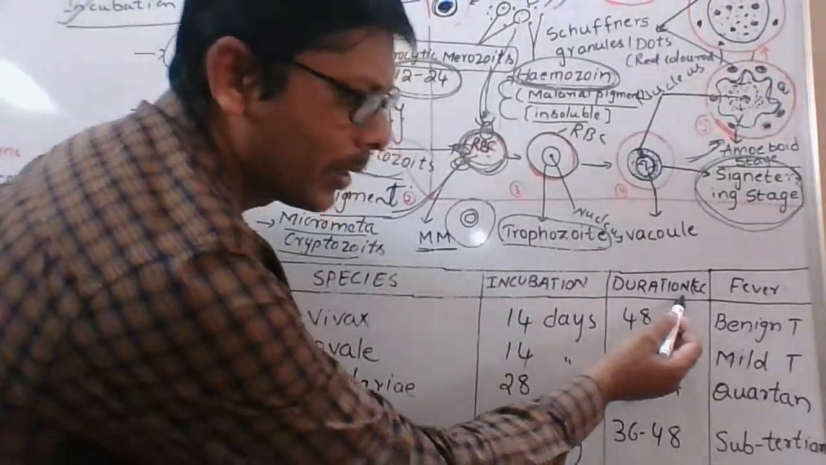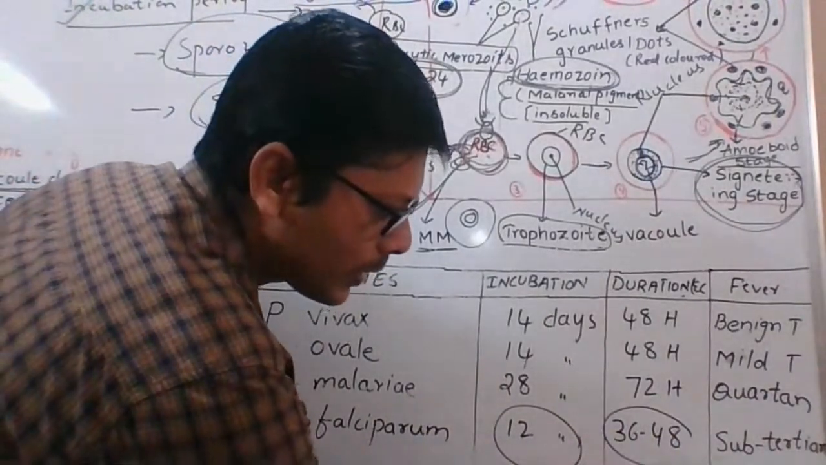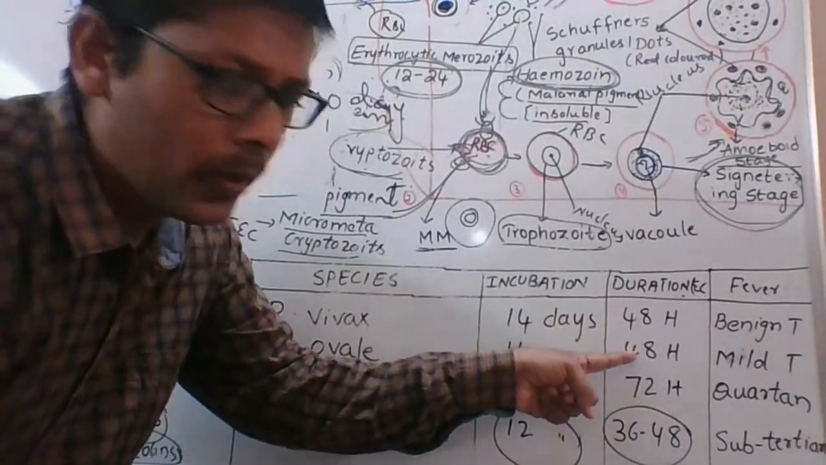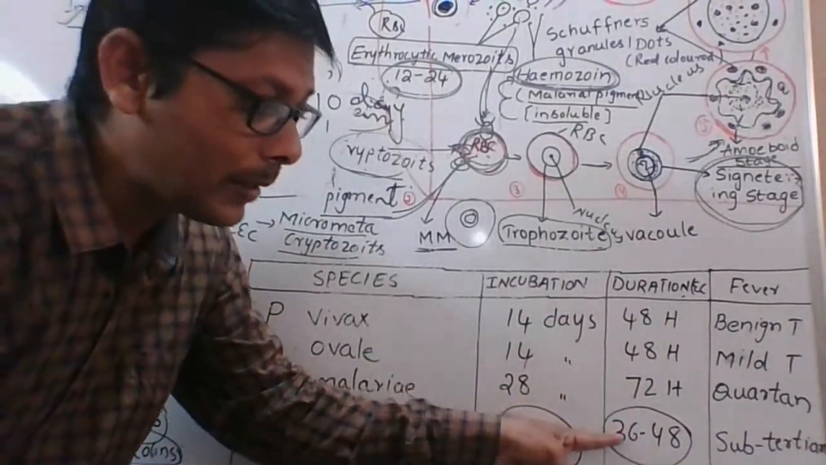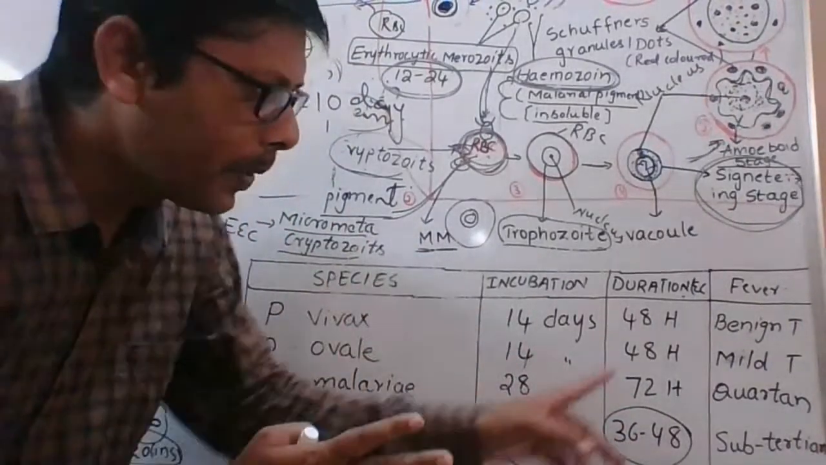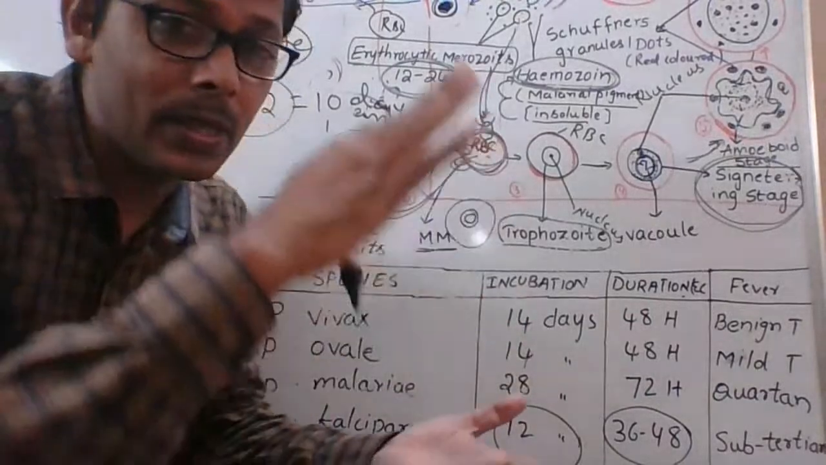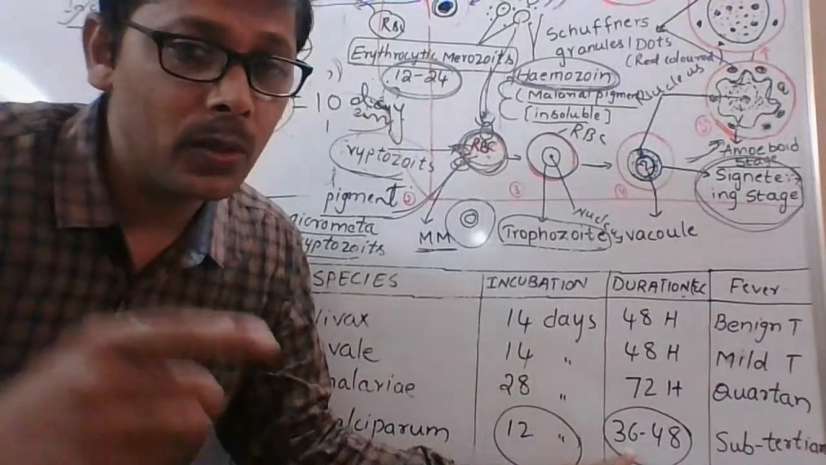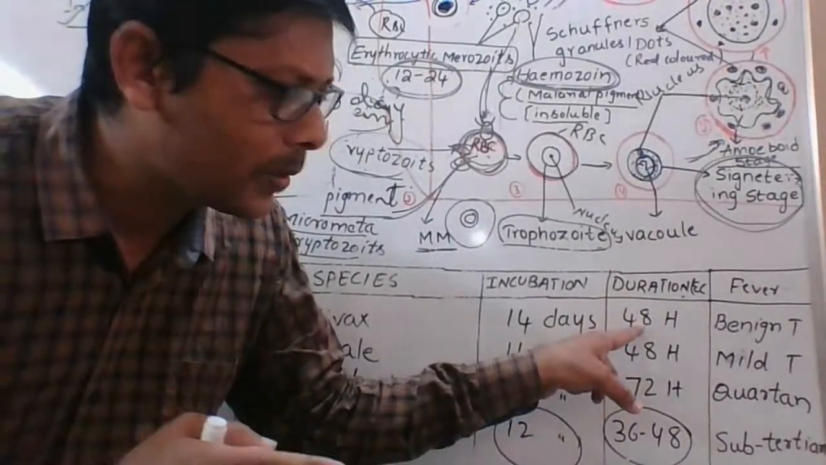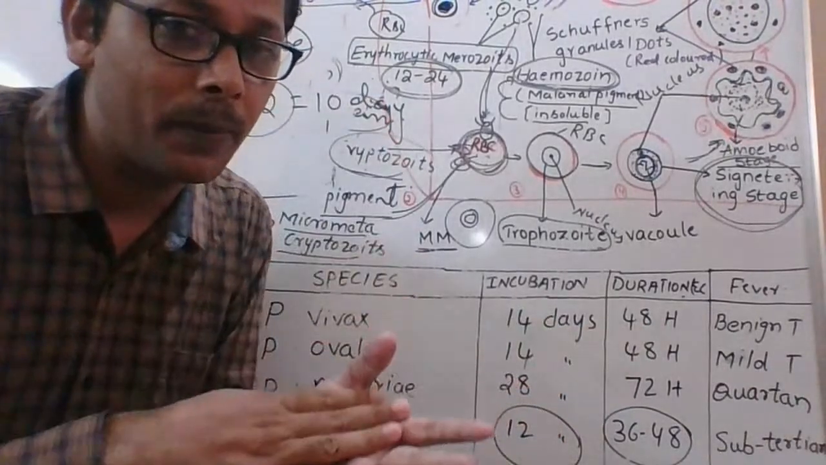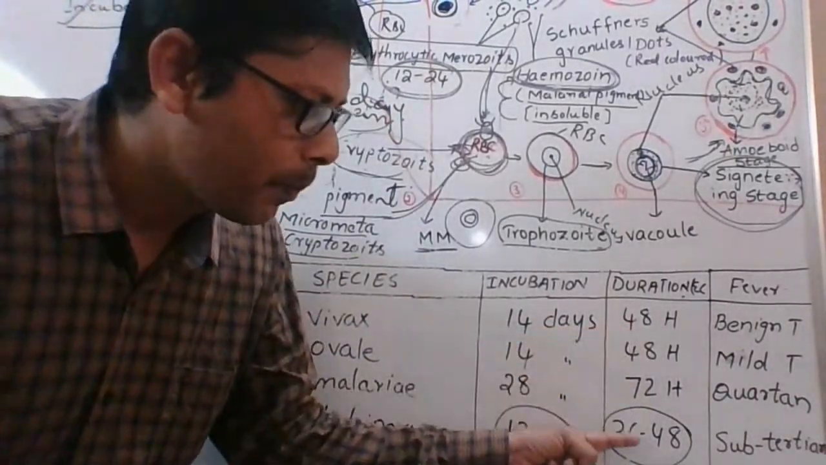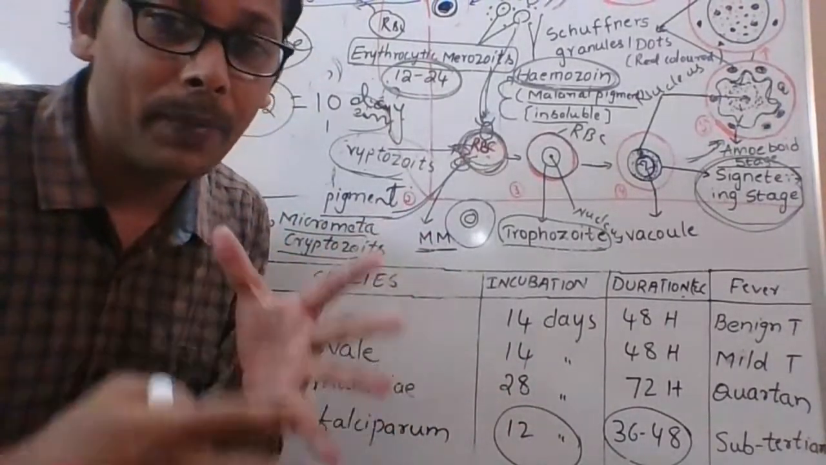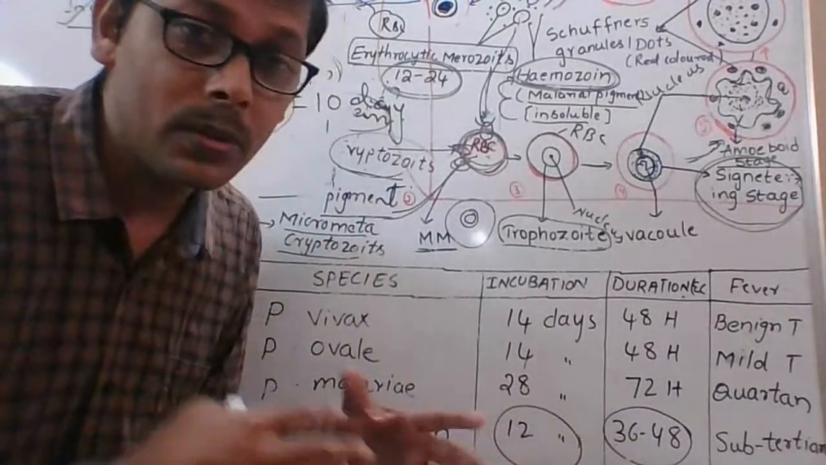Come to the duration of the erythrocytic cycle. Its erythrocytic cycle duration is 36 to 48 hours. Look here, 48 hours, 72 hours, and here 36 to 48. So if the duration of the erythrocytic cycle decreases, what is the harm to us? Within 36 hours it can destroy our RBCs. It is within a span of 36 to 48 hours that it is causing damage to our RBC. That's why it is the most dangerous one.